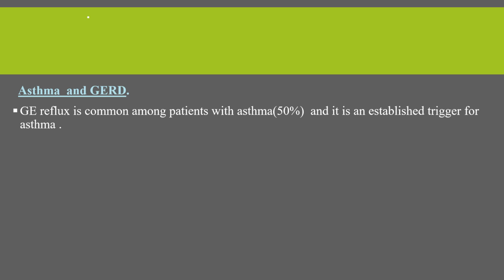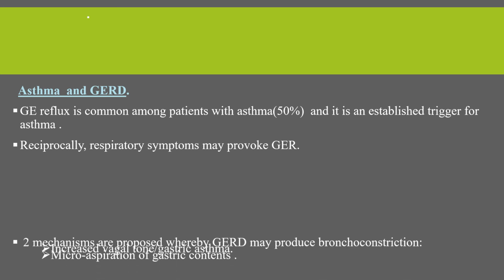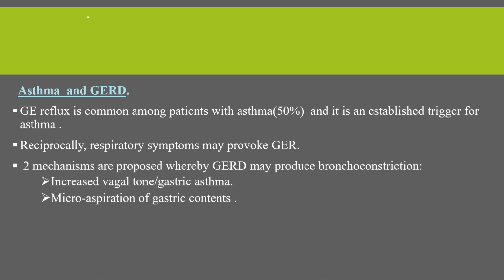The other complication of gastroesophageal reflux disease is the relationship it has with asthma. Gastroesophageal reflux is a common disorder among patients with asthma, and it is an established trigger for asthma. There is a reciprocal relationship, and respiratory symptoms may also provoke gastroesophageal reflux. There are two mechanisms proposed whereby gastroesophageal reflux disease might produce bronchoconstriction. From this, during gastroesophageal reflux disease, there is an increased vagal tone which causes bronchoconstriction. It's called gastric asthma. And also during gastroesophageal reflux disease, there is a microaspiration of gastric contents which causes bronchoconstriction.